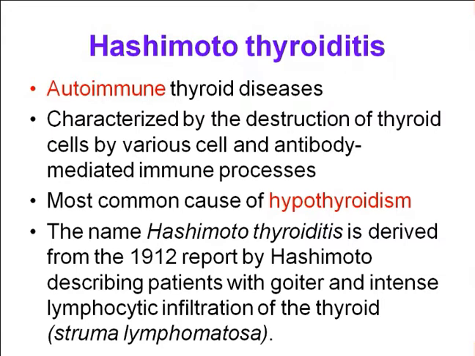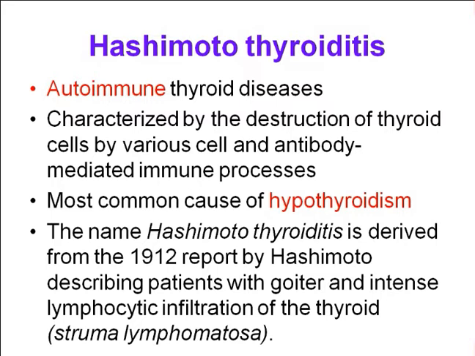It is the autoimmune induced destruction of the thyroid epithelial cells, and the most common cause of hypothyroidism. When a patient comes to you, they will come with features of hypothyroidism. They won't say that they have inflammation of the thyroid or Hashimoto's thyroiditis. When you try to find the cause of hypothyroidism, it will be Hashimoto's thyroiditis. That's why it is the most common cause of hypothyroidism.